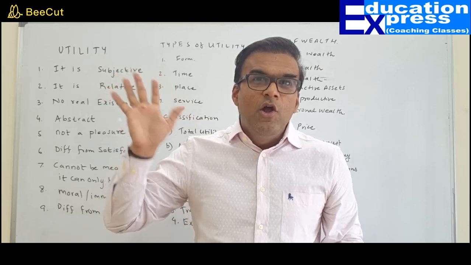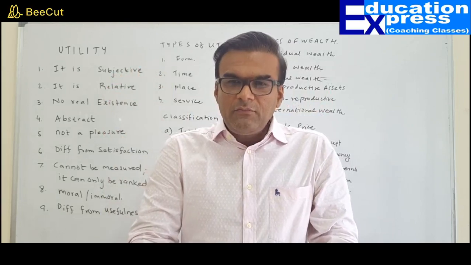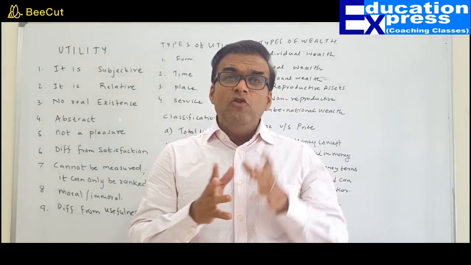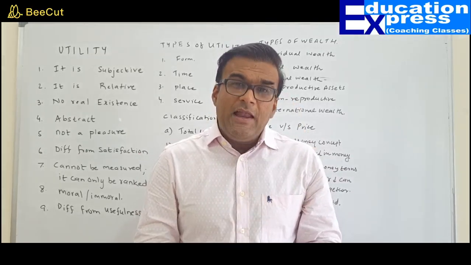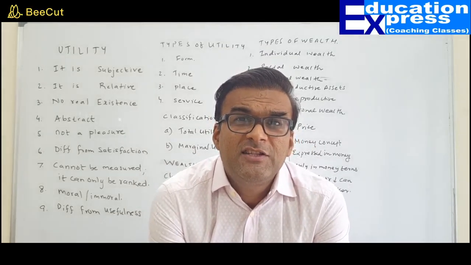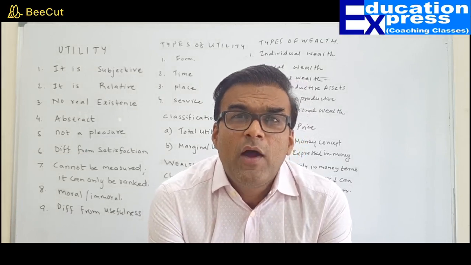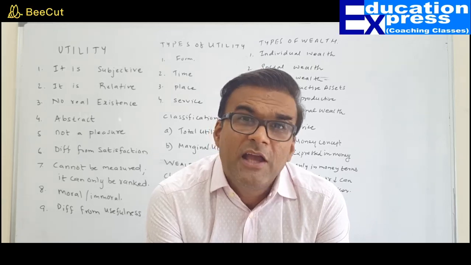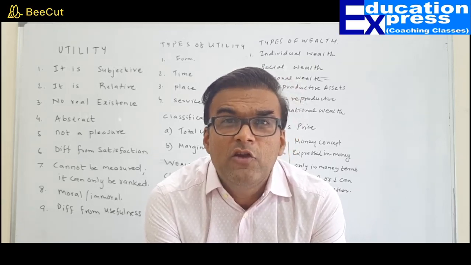Point 5. Not only that, my dear friends, utility cannot be measured. What is that? For example, can you measure between 2 persons with a different IQ? The first one got the first rank in the class, whereas the second one got the 4th rank. You can only say, sir, boy A is more intelligent as compared to boy B. But can you say by how much more? 3 kg, 5 kg, 2 meter, 8 meter, 5 kilometer?